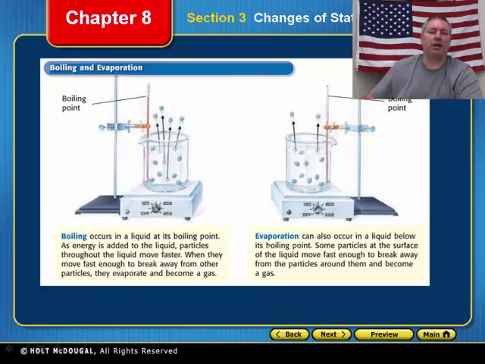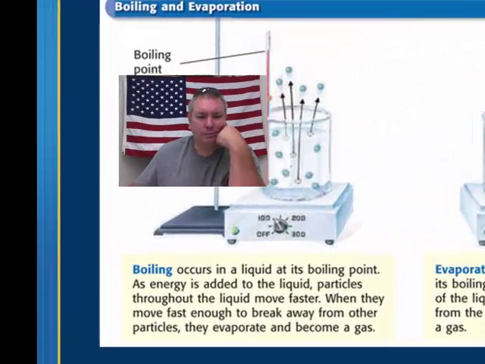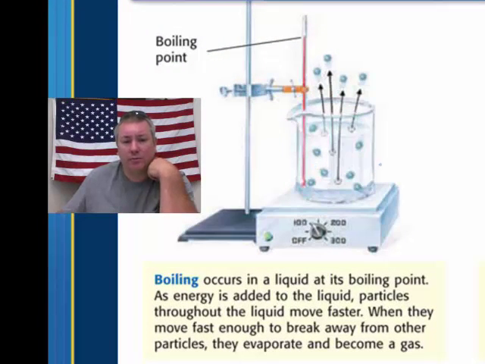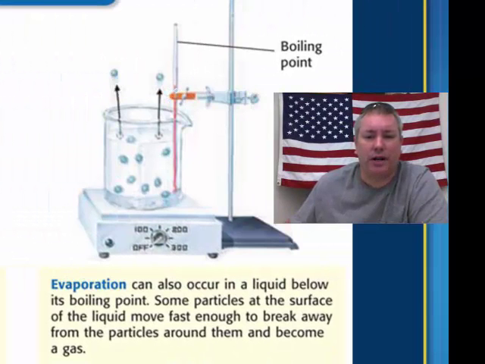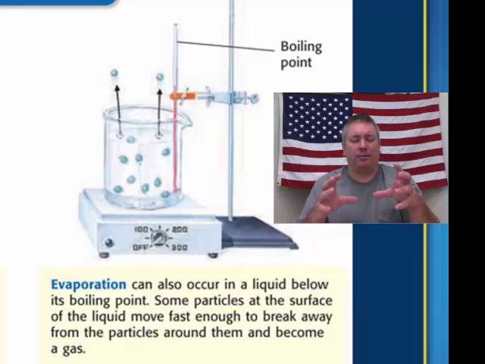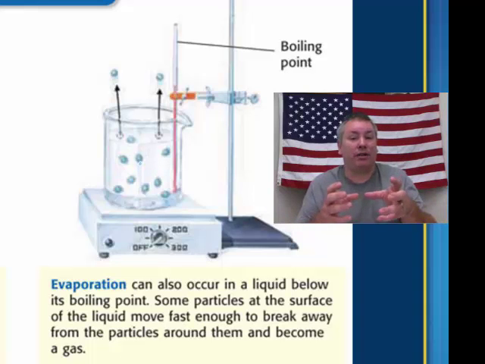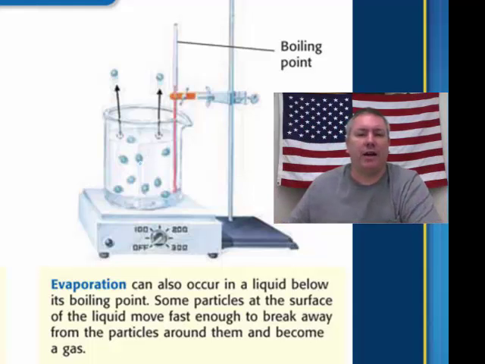All right. Now, when we talk about this, let's look over here. So looking at our little diagram here, in order for boiling to occur, we have to be at the boiling point. Okay, that's a big thing to remember. When we talk about evaporation, we do not have to be, notice that the temperature is right here. This is the boiling point. We do not have to be at the boiling point in order for us to start evaporating. As long as the particles at that surface have reached that point, and not the entire substance itself, those particles will break away in evaporation.